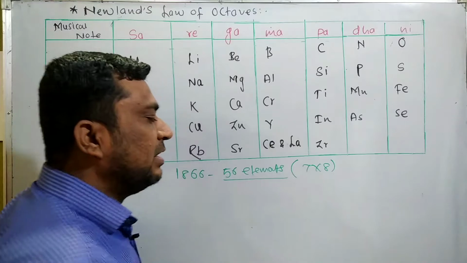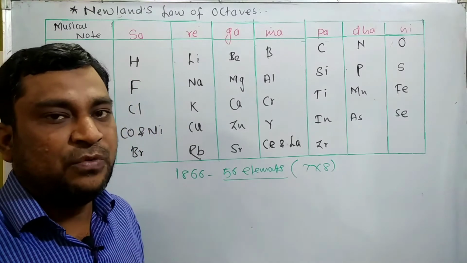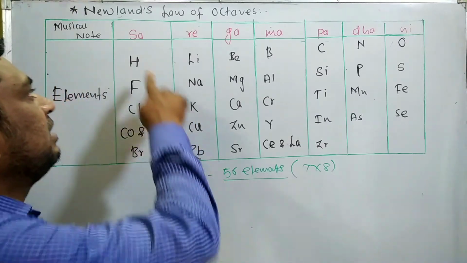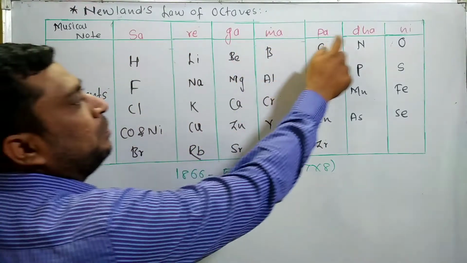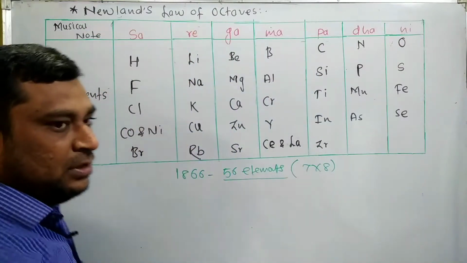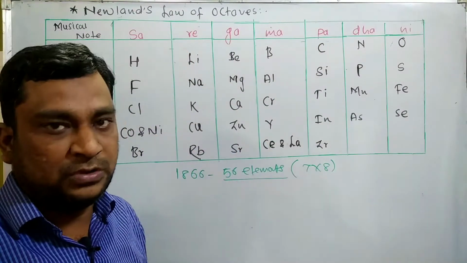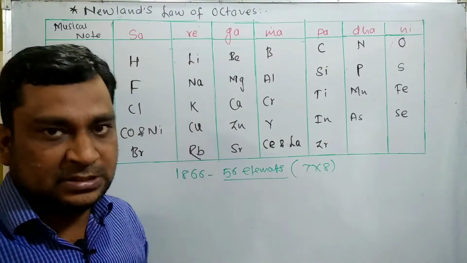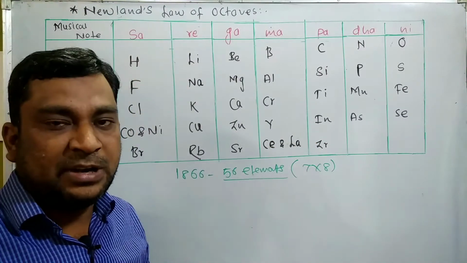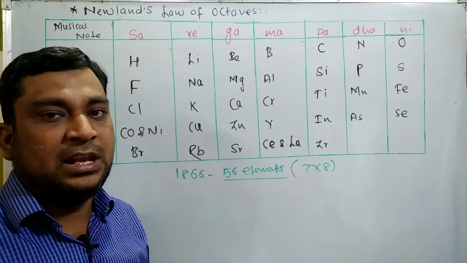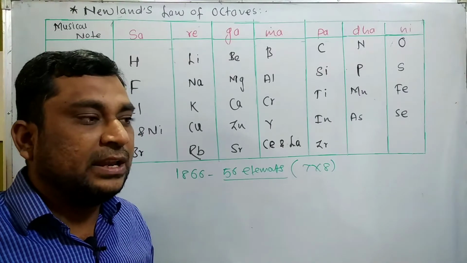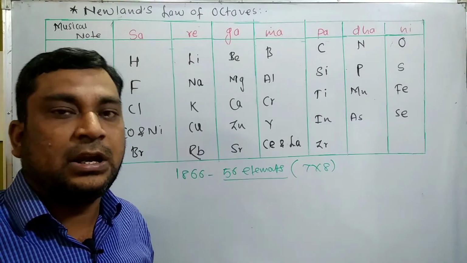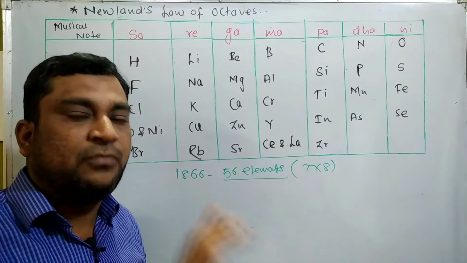What is this 7 by 8? 7 by 8 is a reference taken from the saptak, which is nothing but the musical notes like sa, re, ga, ma, pa, dha, ni, again sa. So these are the saptaks, the musical octaves. On that basis he arranged the elements starting with the lightest element, hydrogen, and ending with the heaviest element, thorium. And the criterion to put every element was the increasing order of their atomic mass number only, which Dobereiner also followed.